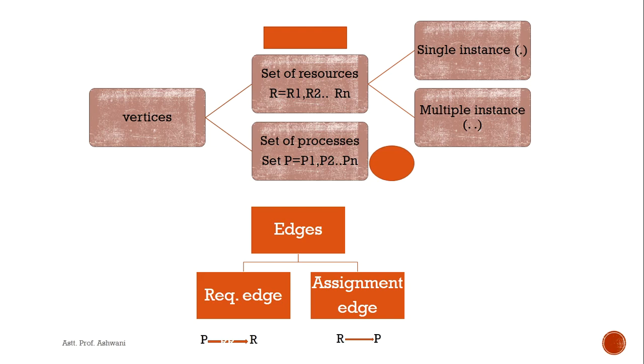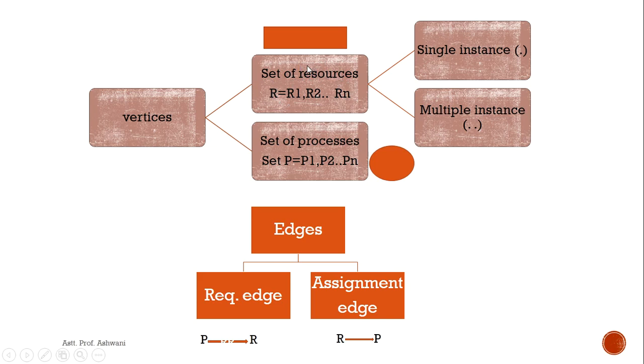So what is the difference between single instance and multiple instance? Say you have a hard disk as a single instance, and in the category of hard disks there are two tape drives. Which means we have a single resource, hard disk, and it is further classified into two tape drives.